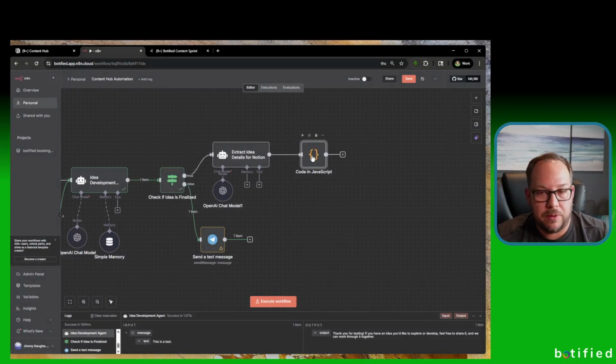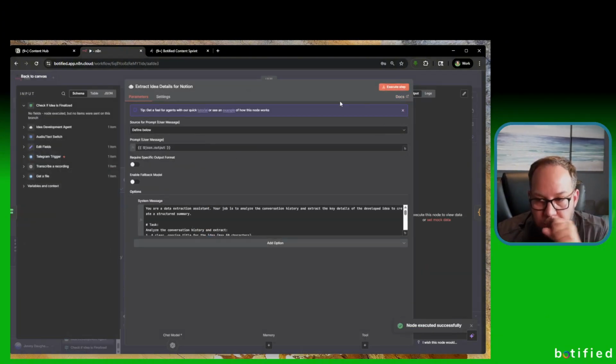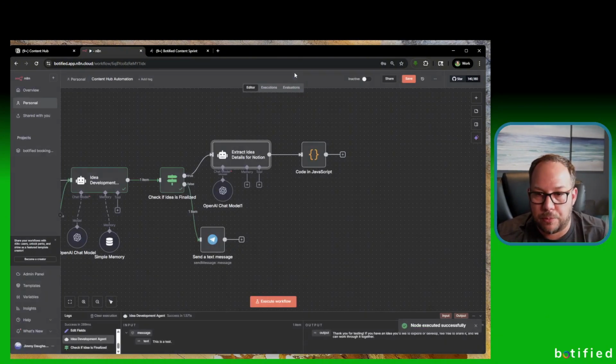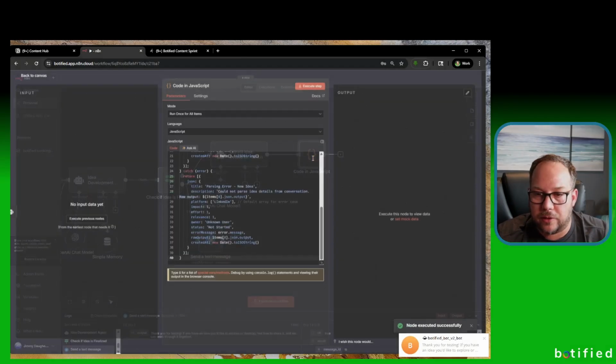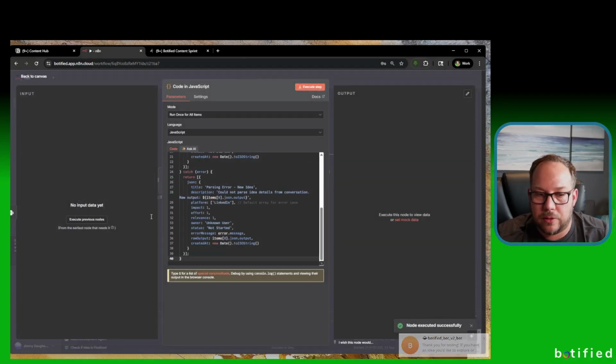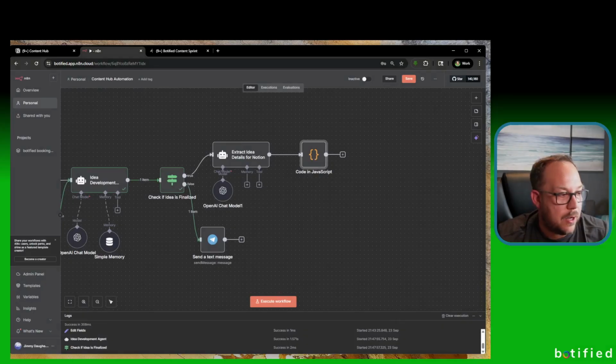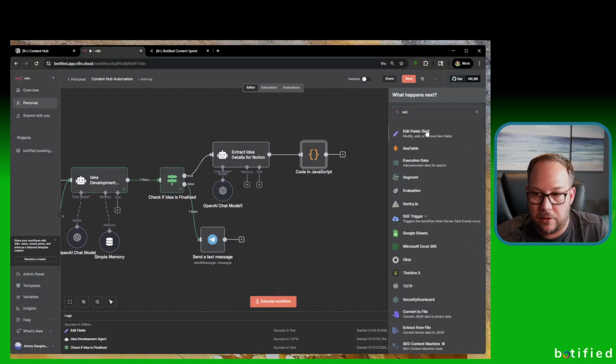So now that we've had this code node here, let me execute this step so we can start to move through the process. Now that that's been executed, let me see if I need to execute this one or not. And then let's execute the code node. Looks like it went successfully there. So now we're going to do an edit fields node next, another set node.